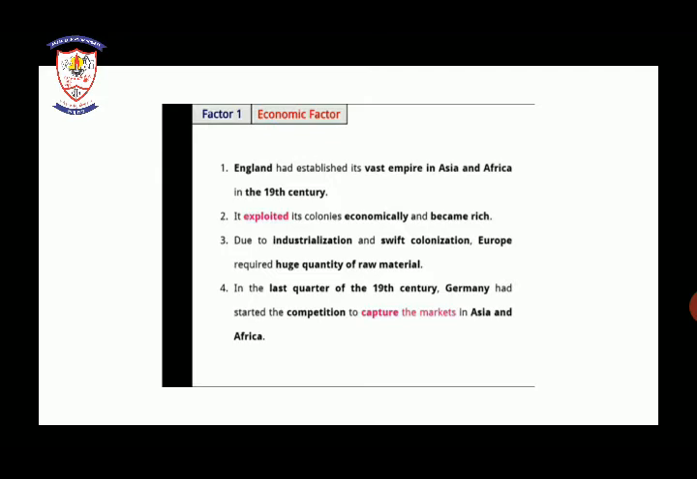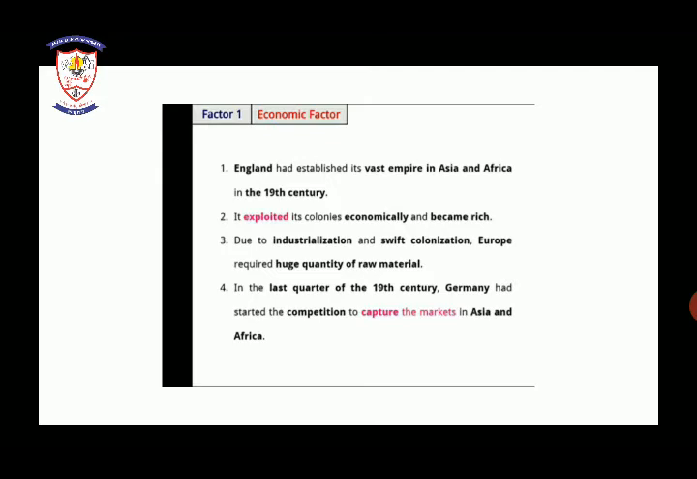One of the factors is the economic factor. Now, what were the causes of the economic factor? We will see. First, England had established its vast empire in Asia and Africa in the 19th century. England started its colonies and expanded its empire across vast Asian and African countries. In the colonialism in Asia and Africa, we have seen how European countries were eager to establish their colonies there.